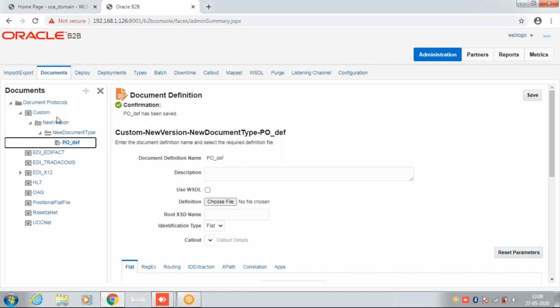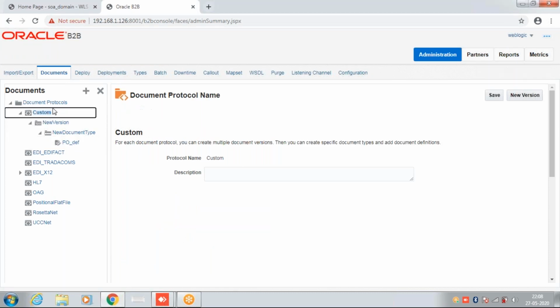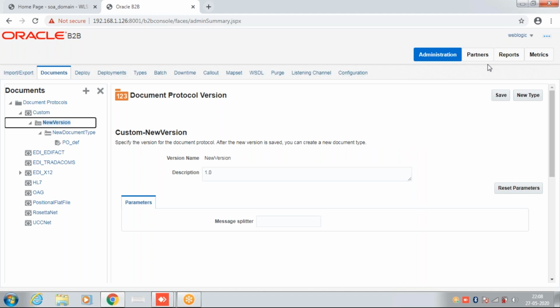So here, like I mentioned, inside the custom document type we can define one kind of revision. I logged into the WebLogic B2B console using this admin login. Some users can have admin access, and some can have monitor access. When people get monitor access, they will not see this administration option and will not be able to do these things. So under the admin option, this will come.